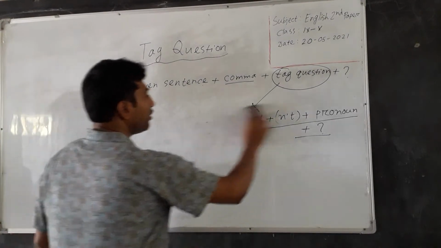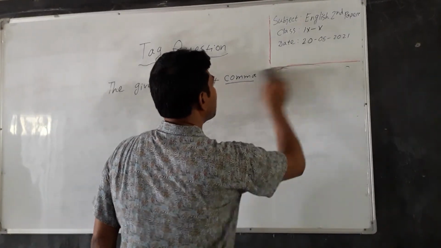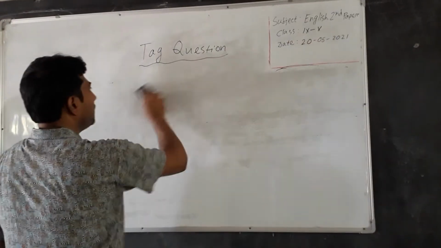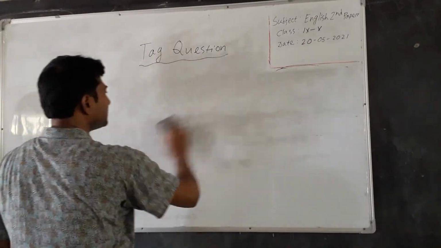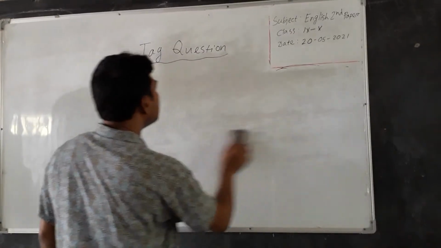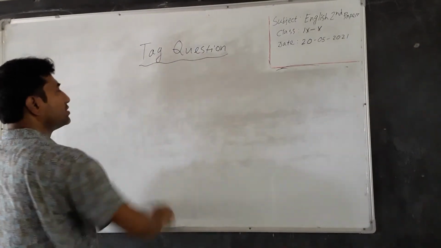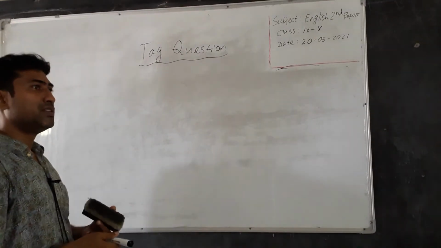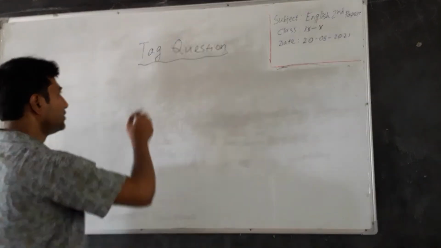Dear students, I think you have understood the structure of a tag person. Now I will give you more examples and I will show you how to form tag questions from the given sentence.